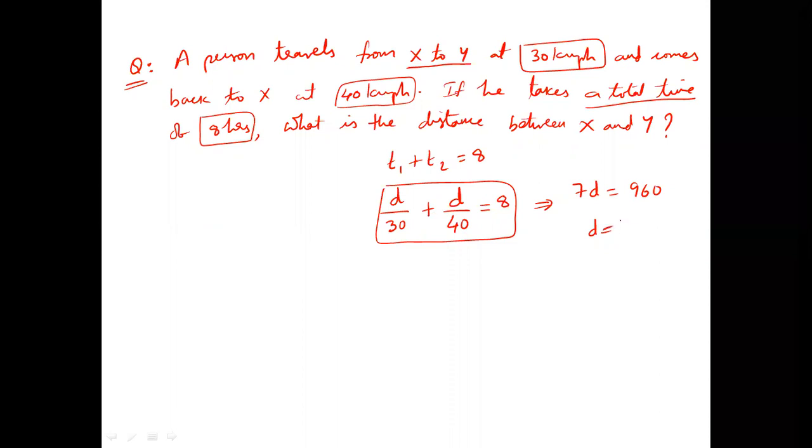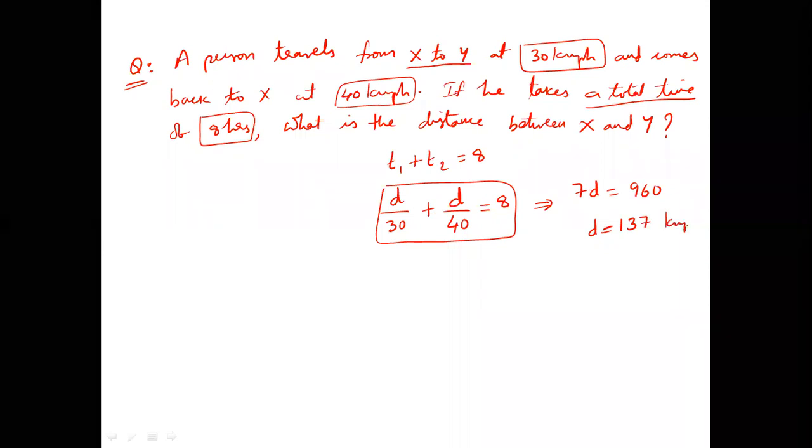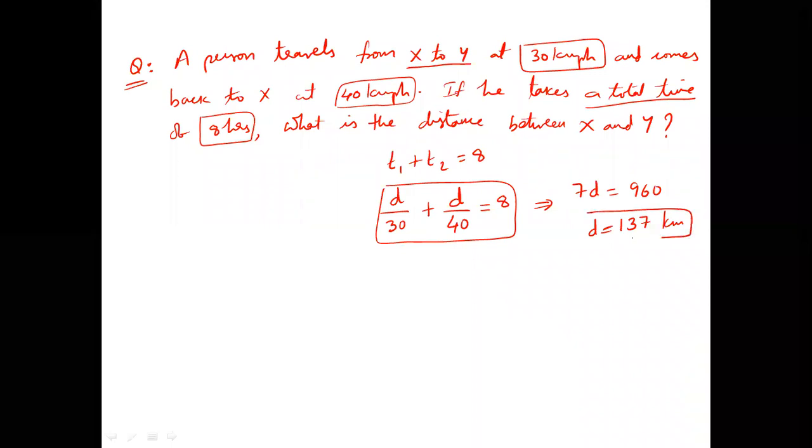Now 7, how many times does it cut? 7 13s is 91. 50 on the 7, 7 7s is 49, nearly 137 kilometers per hour. Sorry, kilometers is the distance. And this is the distance between X and Y. That's what he's asking also.